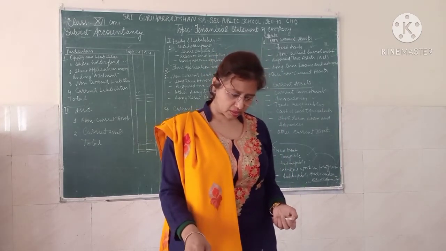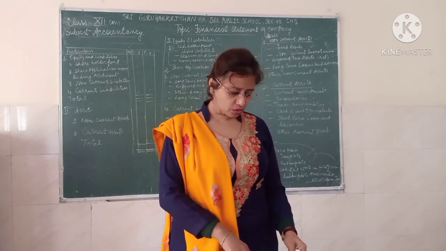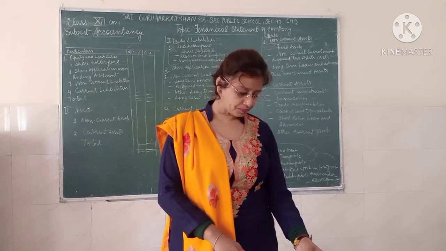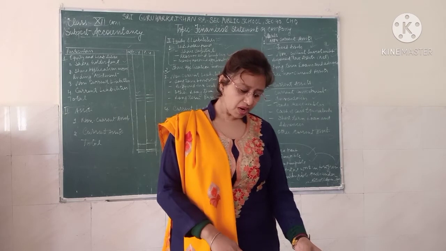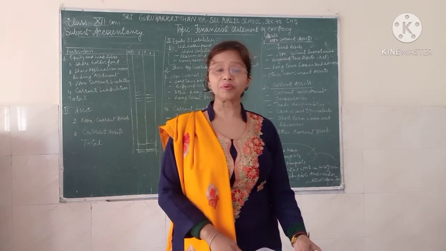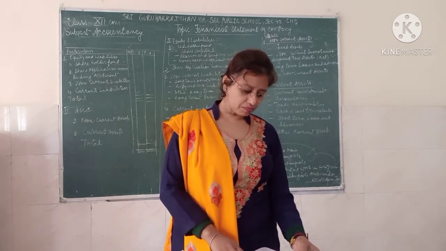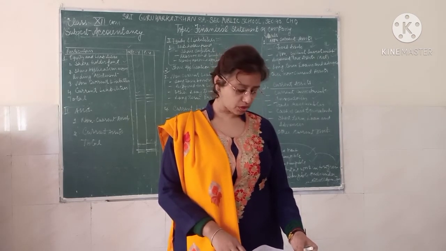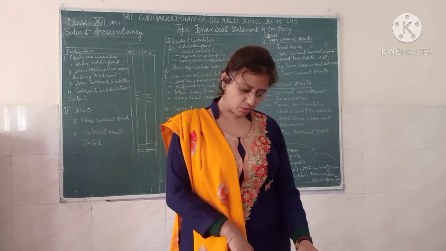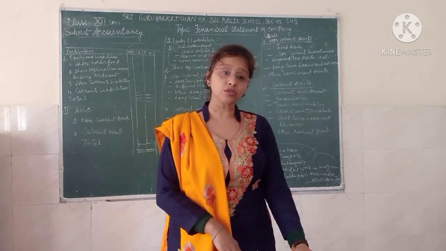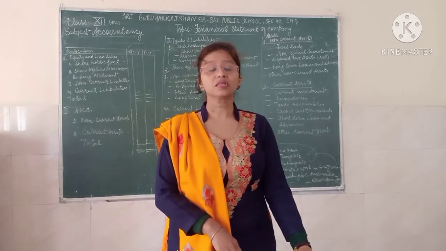Now come to the next, that is cash and cash equivalents. It includes balances with banks, cheques and drafts in hand, and other earmarked balances with banks, for example unpaid dividend, balances with banks held as margin money, or bank deposits with more than 12 months maturity. Next is the short-term loans and advances. Short-term loans and advances are those loans and advances which are expected to be realized within 12 months from the date of the balance sheet or within the period of the operating cycle.